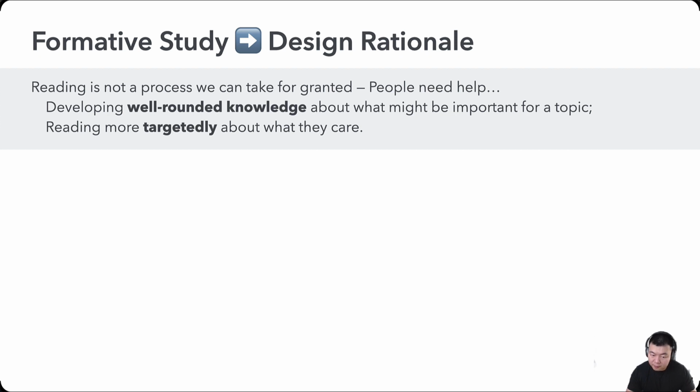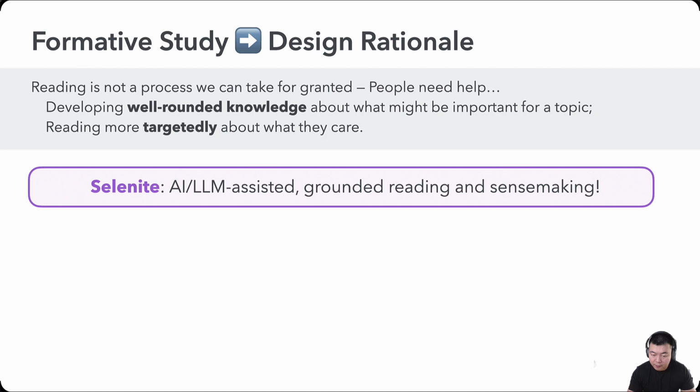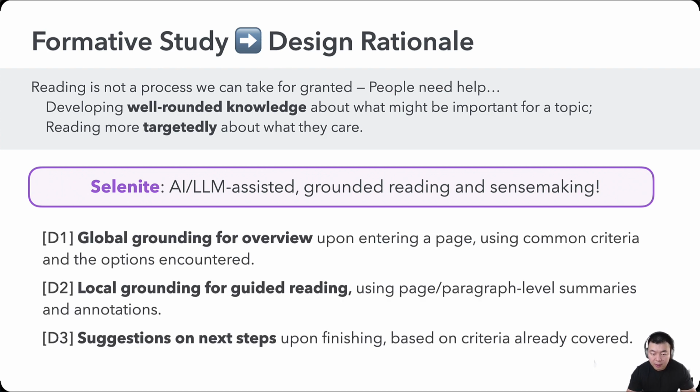Based on these observations, we built a tool called Selenite, which uses AI and LLMs to explore and reimagine what a grounded reading and sensemaking process would look like. So at a high level, Selenite provides global overviews that help people build intuitions about a topic. It offers local guidance on digesting text snippets of interest and navigating between them, and it provides suggestions on what people could explore as a next step after, say, making sense of the current article.